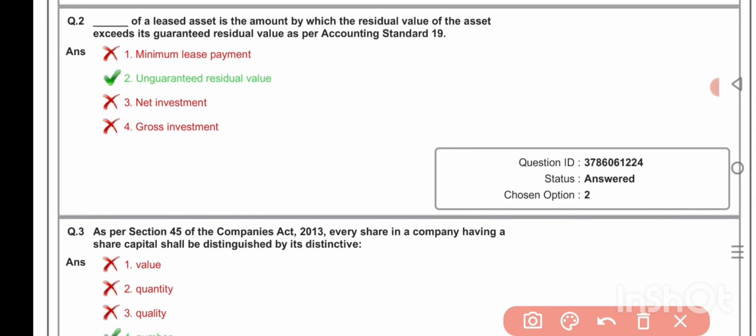Dash of a leased asset is the amount by which the residual value of the asset exceeds its guaranteed residual value as per Accounting Standard 19. Unguaranteed residual value.